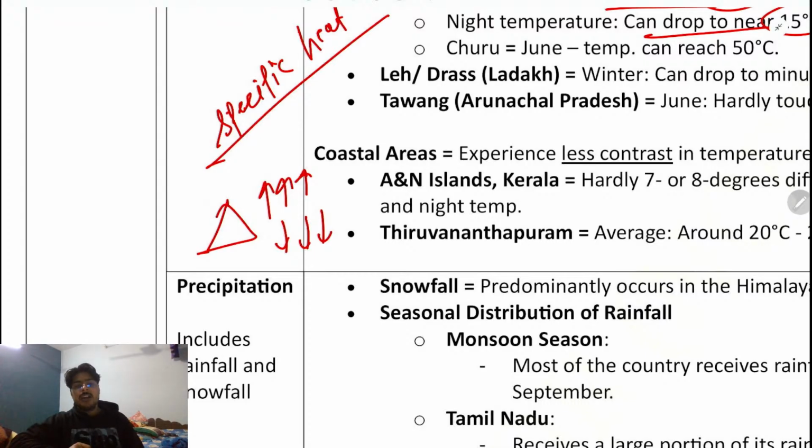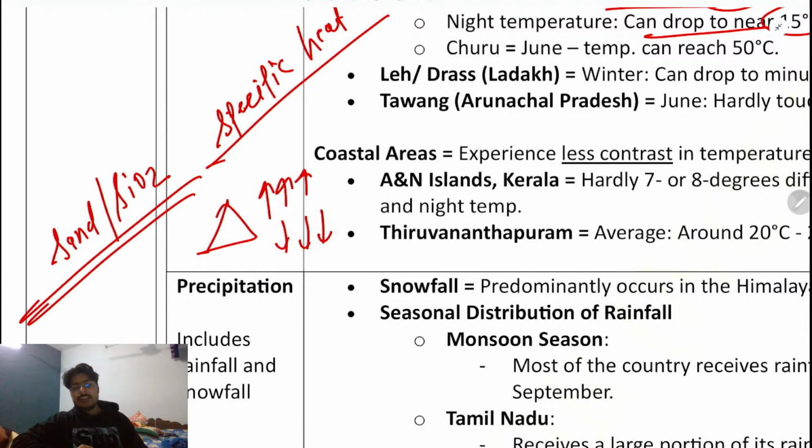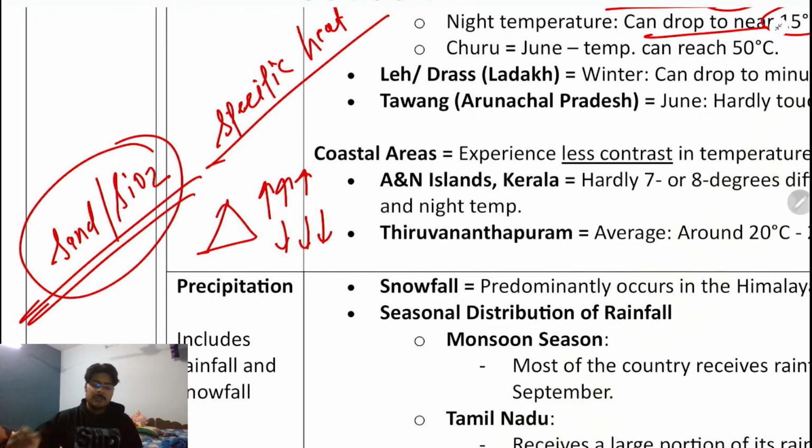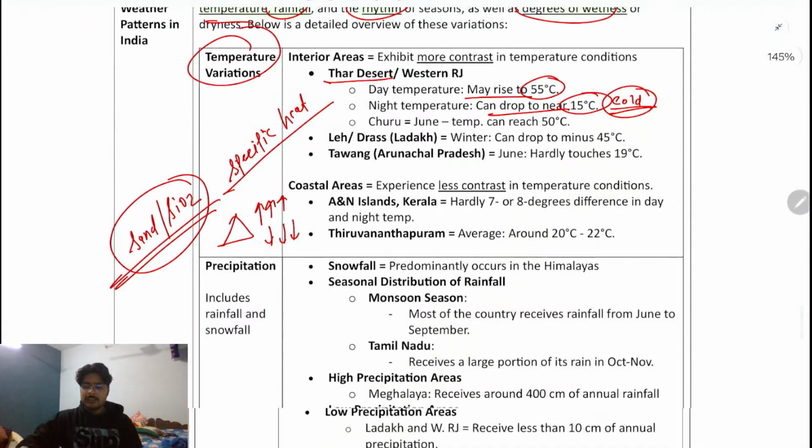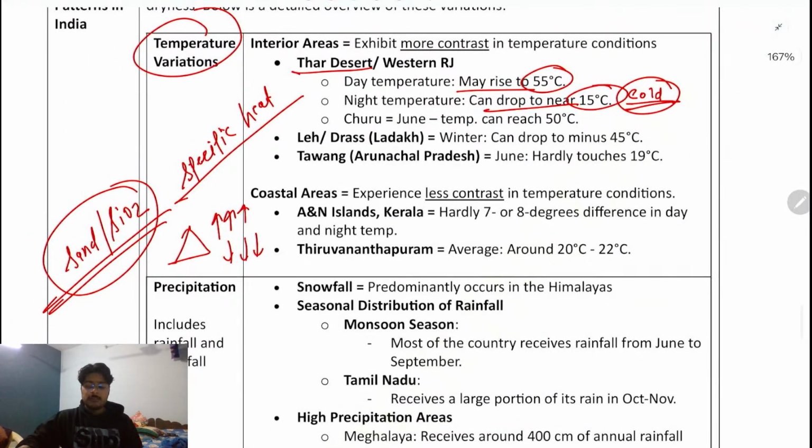If I talk about sand, or SiO2, silica, the specific heat of silica is very low. This means it will cool down very easily, and it will also heat up very easily. This is the overall meaning of specific heat.